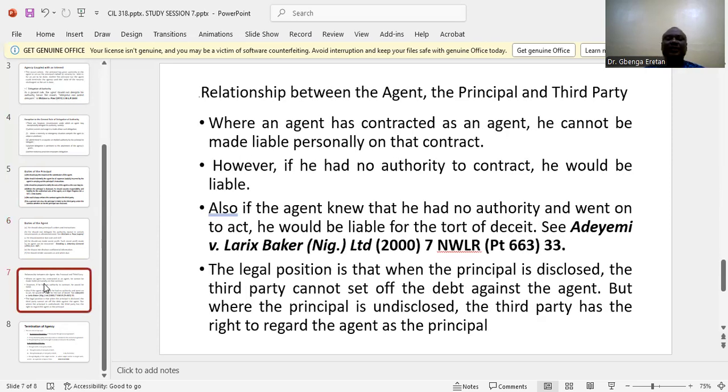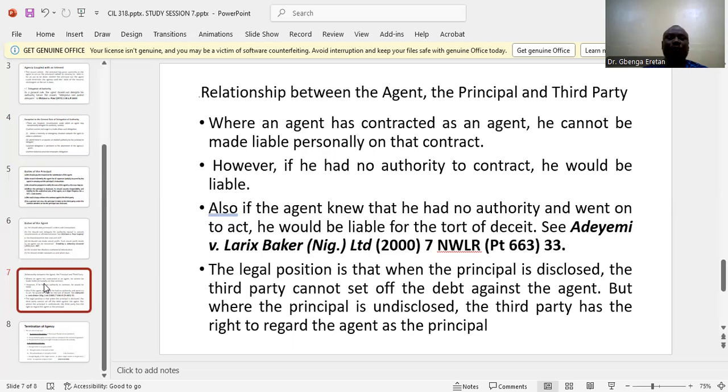Now we want to look at the relationship between the agent, the principal, and the third party. Number one, where an agent has contracted as an agent, he cannot be liable personally to the contract.